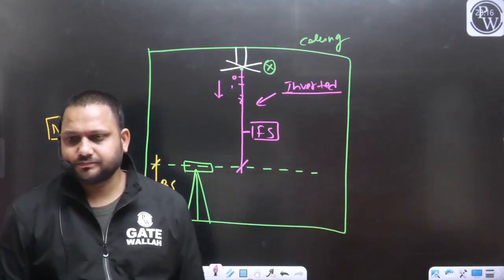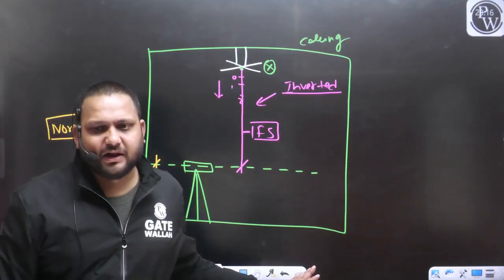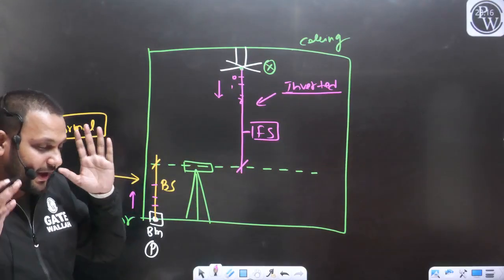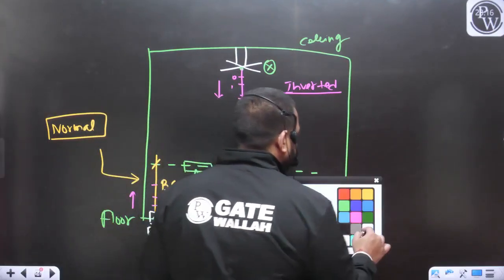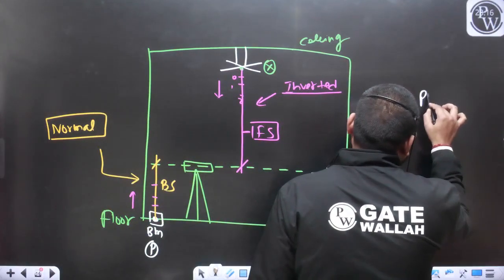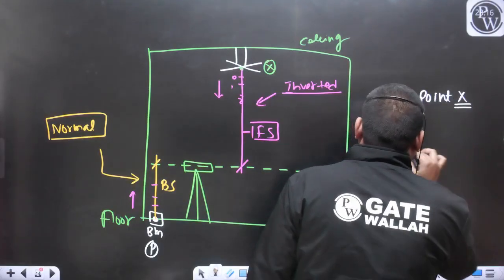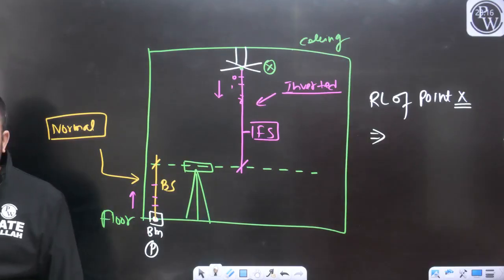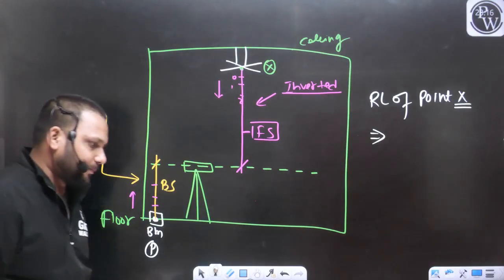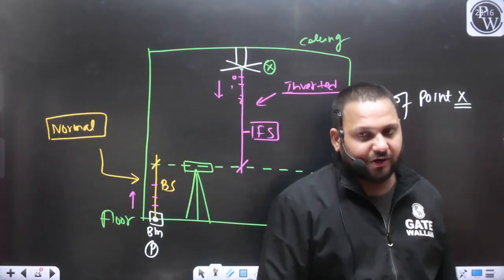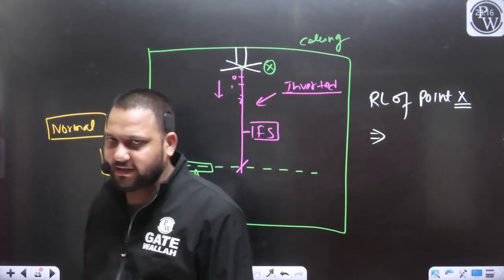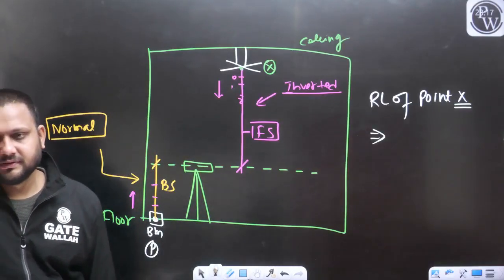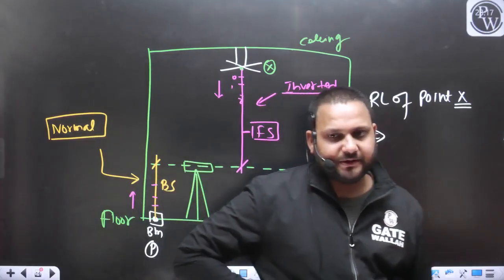Tell me, if I know the RL of the benchmark, and if I can measure this backside and foreside with the help of the leveling work, can you please tell me what will be the RL of the point X? I don't know, you people need to tell me. What will be the RL of this point X that we have considered at the bottom of the fan?